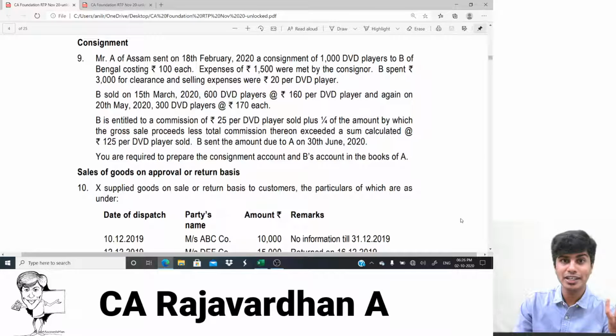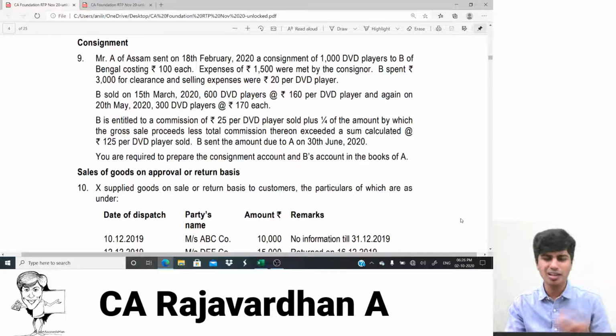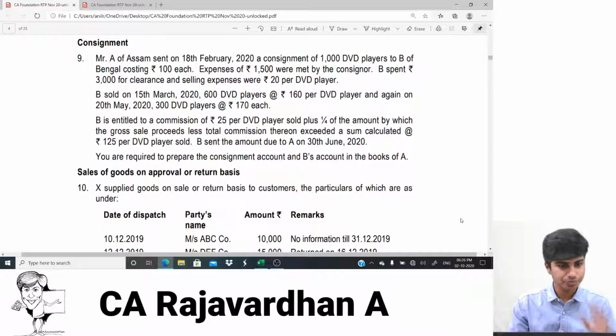The kind of adjustments that can come in consignment is that the question can involve commission computation with a little more detail, and closing stock computation and commission computation is inevitable, that will always be there in the question. To add on, there can be normal loss, abnormal loss treatment, which will make the problem very interesting. And commission can become a little more tricky, and they can add on something like overriding commission, del credere commission also to make it more interesting. So that's with respect to consignment.